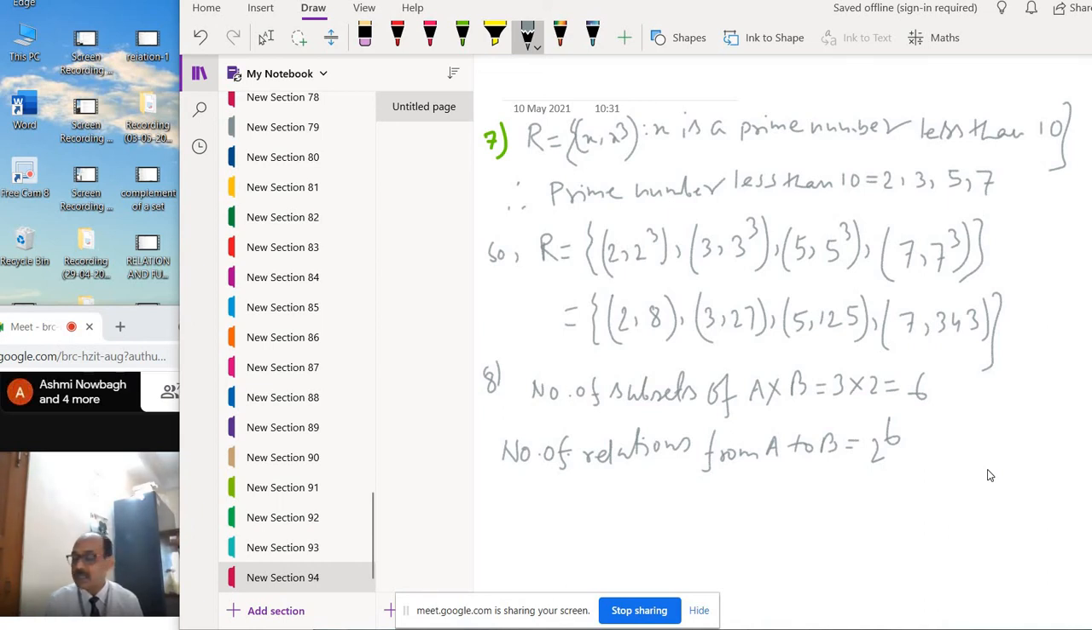Next question: let capital R be the relation on Z defined by R equals the set of A comma B, where A and B belong to Z, and A minus B is an integer. Z means integer, and the condition is A minus B, the difference between the first element and the second element, is also an integer. If it is, then we can take that pair. Find the domain and range.